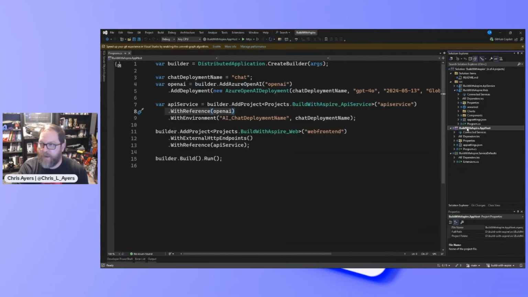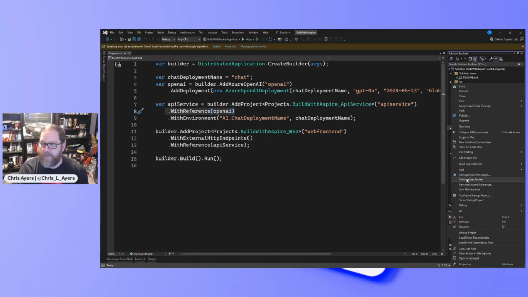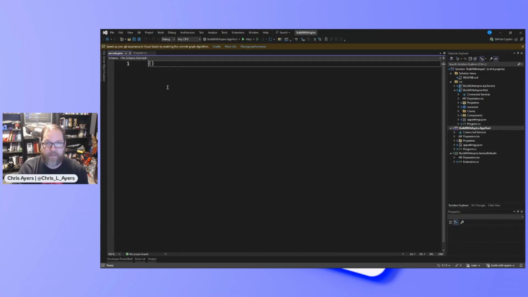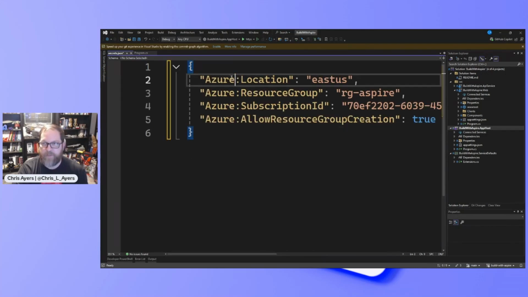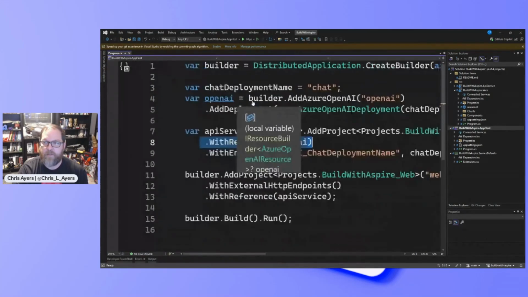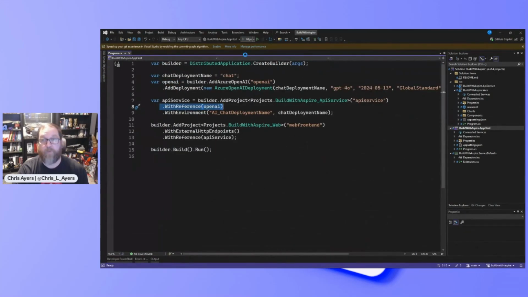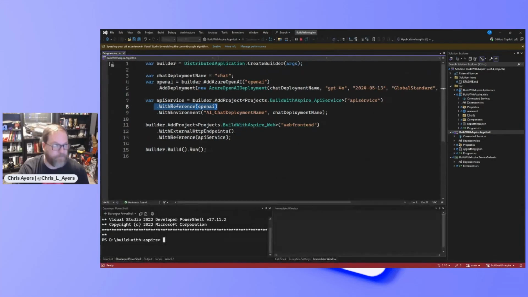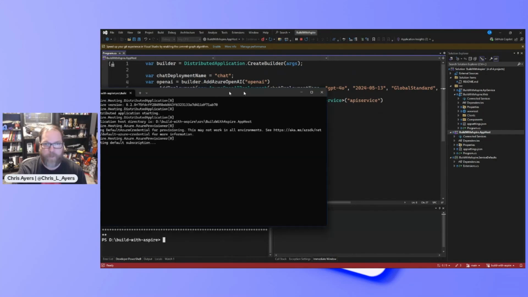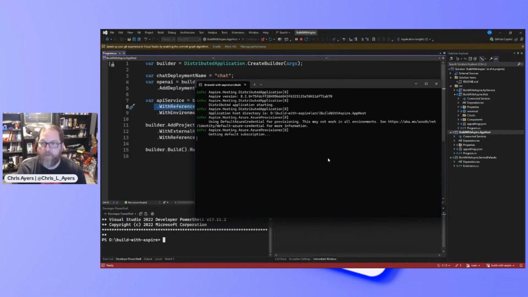And I'm going to right click on my app host, and I'm going to manage user secrets. So right now this is empty. I'm just going to zoom in a little bit, and I'm going to replace that with my information. So we've got a location, a resource group, a subscription, and we're going to allow resource group creation. So I'm going to save this, and I'm going to run this again. And again, we are spinning up.